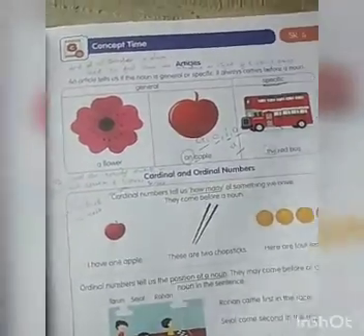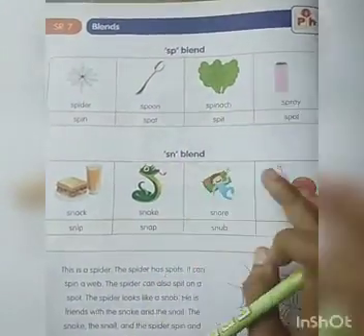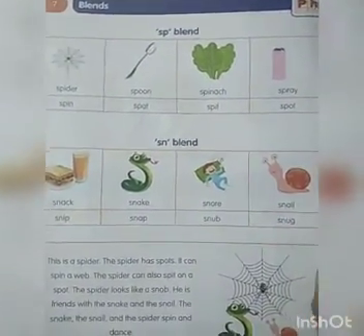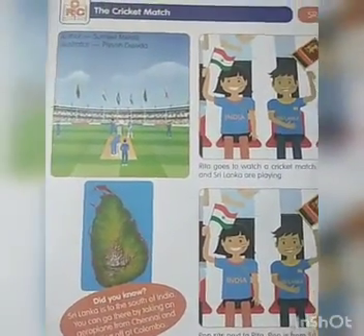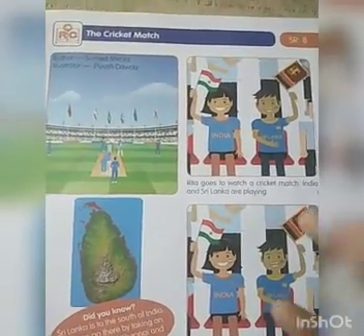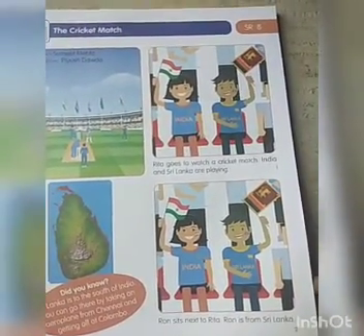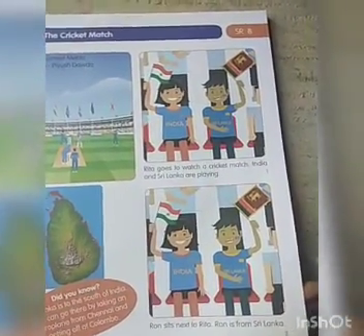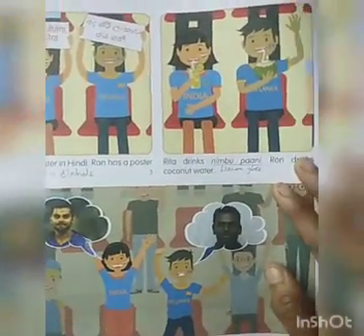Children, turn to the next page. The next day we saw SP blend and SN blend, spur blend and snur blend. Then the next day we saw the cricket match. It's a very nice story about Rita and Ron, right? They both went to see a cricket match, and Rita is from India and Ron is from Sri Lanka. She supports India and he supports Sri Lanka.